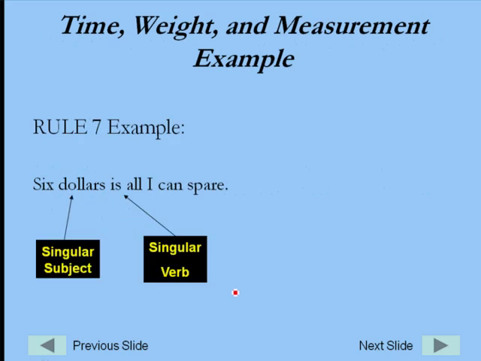And here's one with money. So $6 is all I can spare. And again, if I say $6, you don't really care whether it's $6 bills, or I don't know, 4 quarters and a $5 bill. You don't care if it's 10 dimes and $5 bills. What you care about when you talk about $6, when you talk about money, is what $6 can buy.